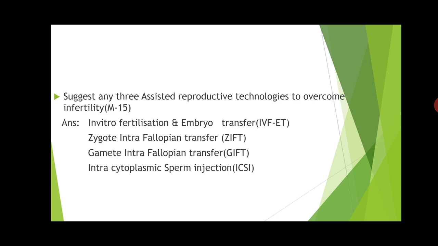Then the third one is GIFT, that is gamete intrafallopian transfer. Then next is intracytoplasmic sperm injection, that is ICSI. Or you can also go for AI. You can write, if you want, AI, that is artificial insemination. So these are all the different ARTs to overcome